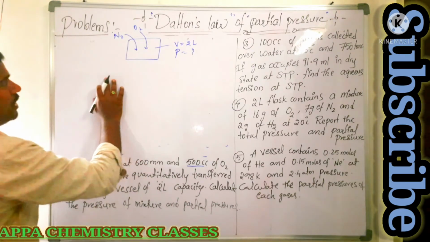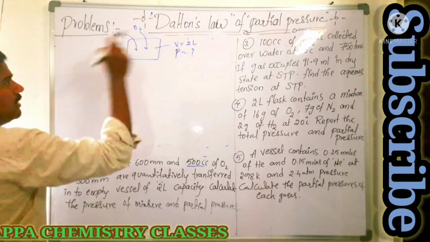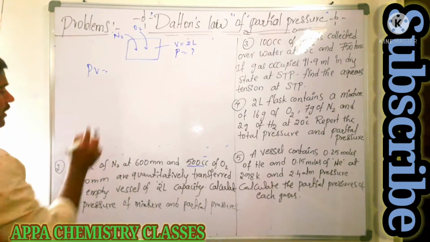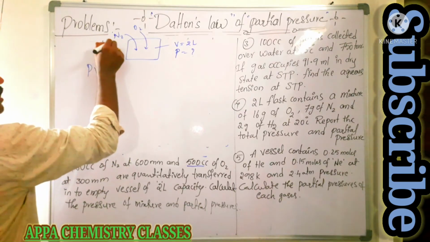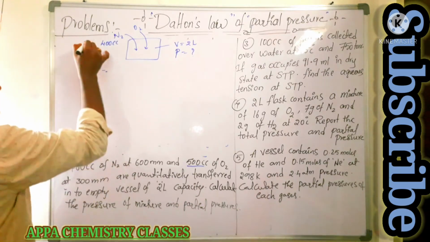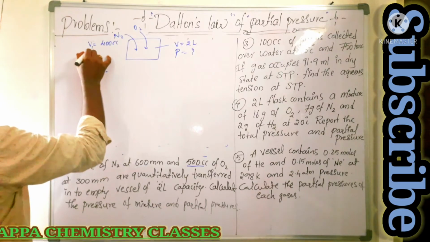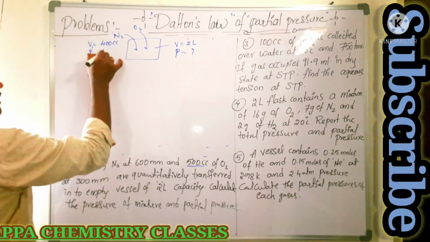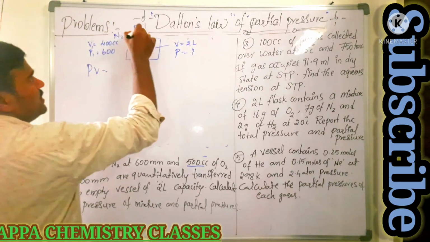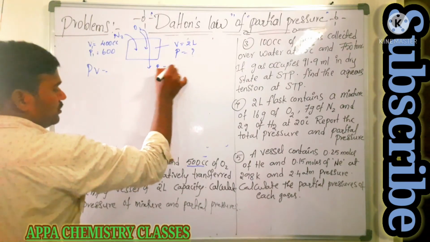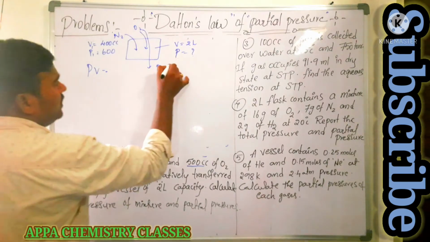So whenever these two are mixed, having pressure and volume, PV is equal to what? The volume of nitrogen which we are taking is 400 cc. Consider V1 and pressure P1, that is 600. For oxygen, consider the pressure P2 of oxygen to be 300.